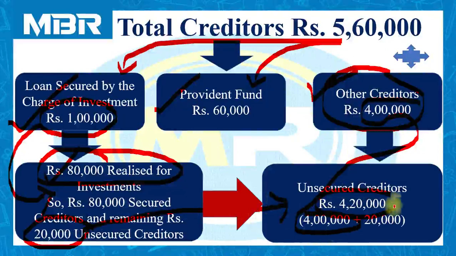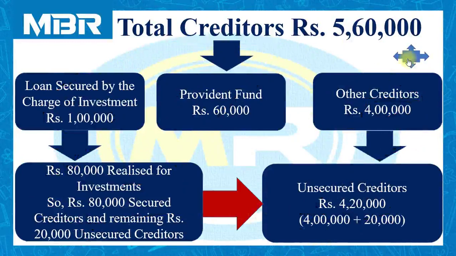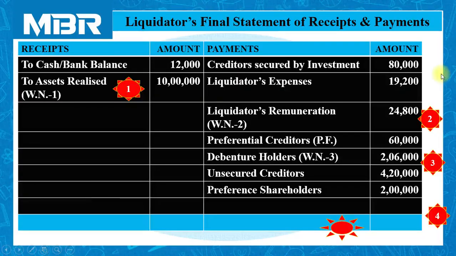If you understand this information very precisely, you can say that out of these 1 lakh, 80,000 is secured, 60,000 will be preferential creditors, and rupees 4 lakhs 20,000 will be referred to as unsecured creditors of the company. So after classification of the creditors into different categories, let us move to the solution of the problem.